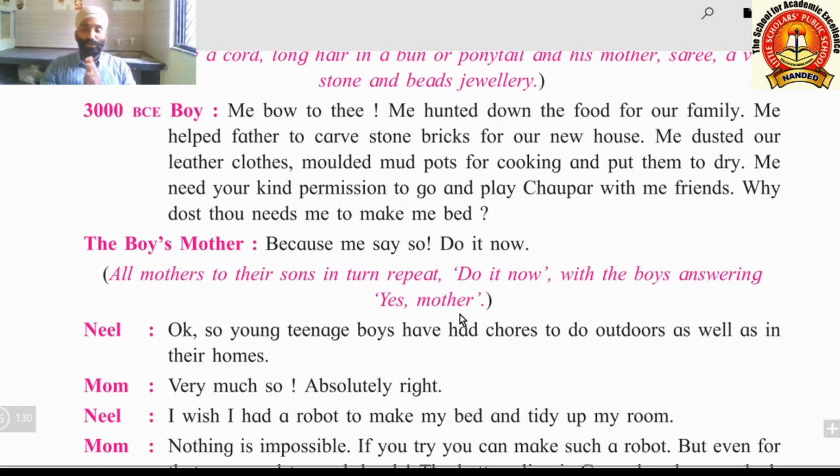Now, what is the conclusion here? Up to the 3000 BC era, beds were there. And before that, before 3000 BC era, beds were not there. And this is why the boys were not able to make them. And from there this story, there onwards this series starts of making beds by the boys, because the mothers are telling here why the boys should make, because the mother is telling you should make it.